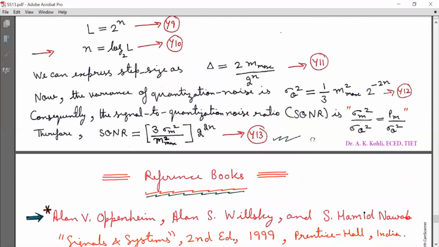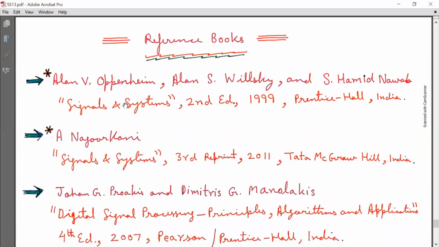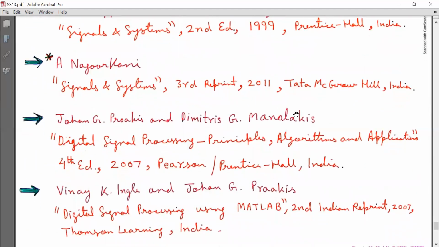And that's all for today's lecture. These are the reference books. This is the main textbook, Signals and Systems by A.V. Oppenheim, A.S. Willsky and S.H. Nawab. And you can refer to other reference books also.